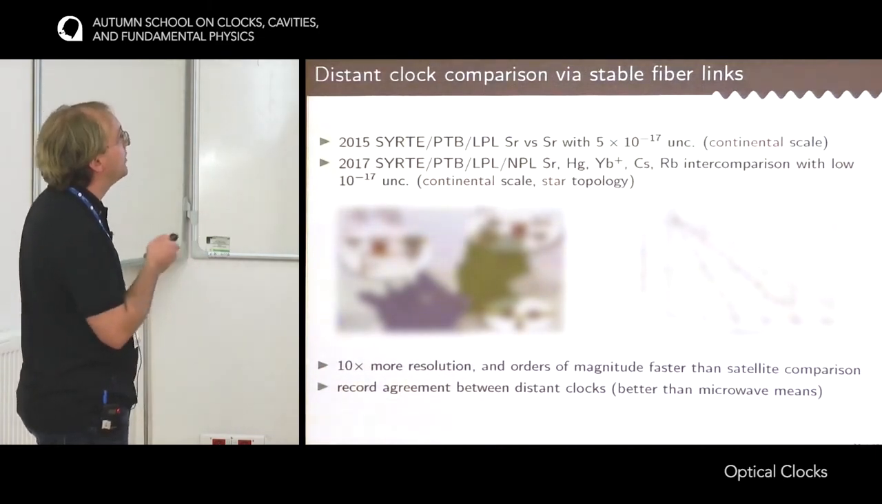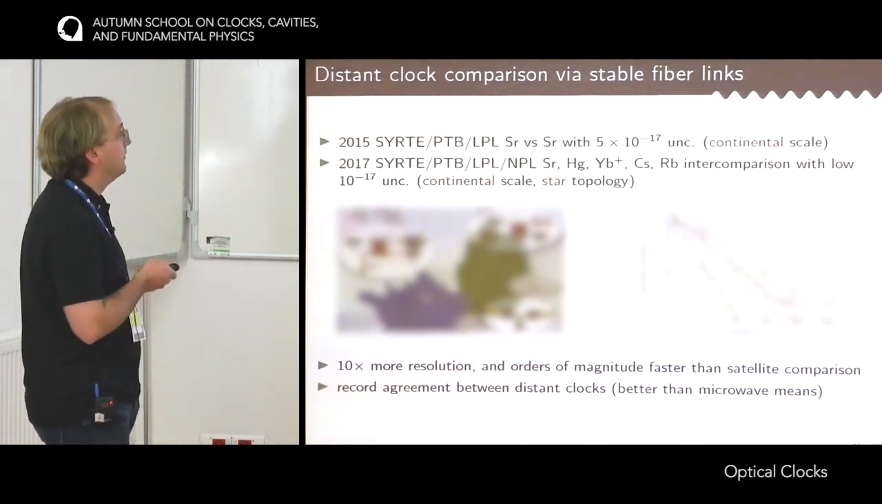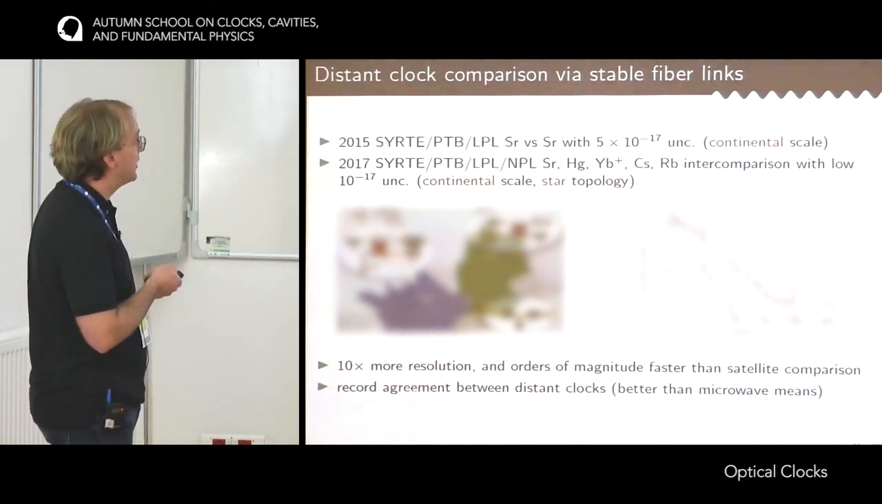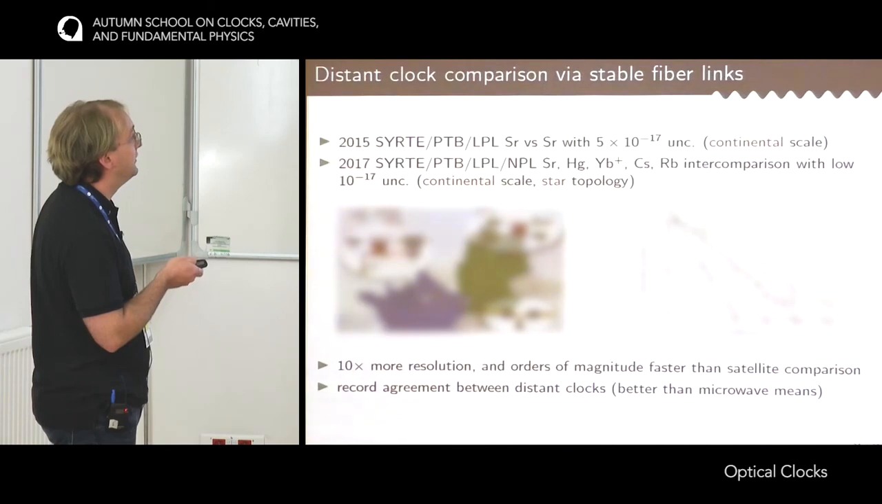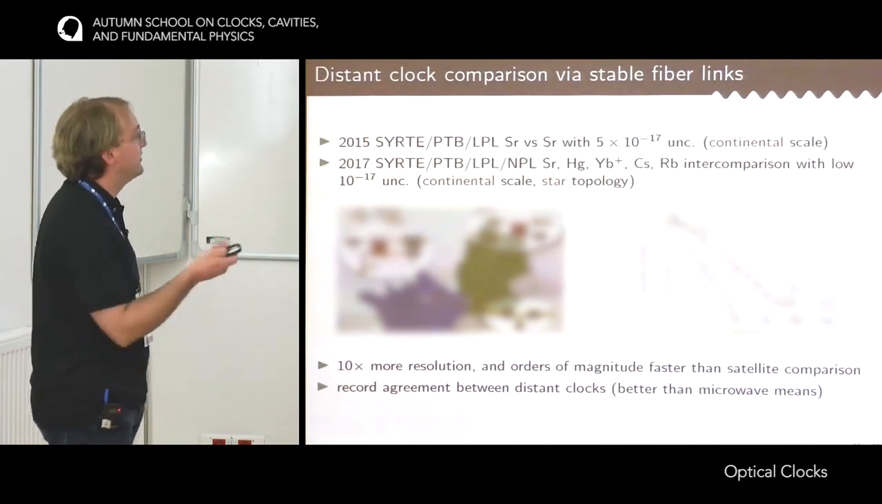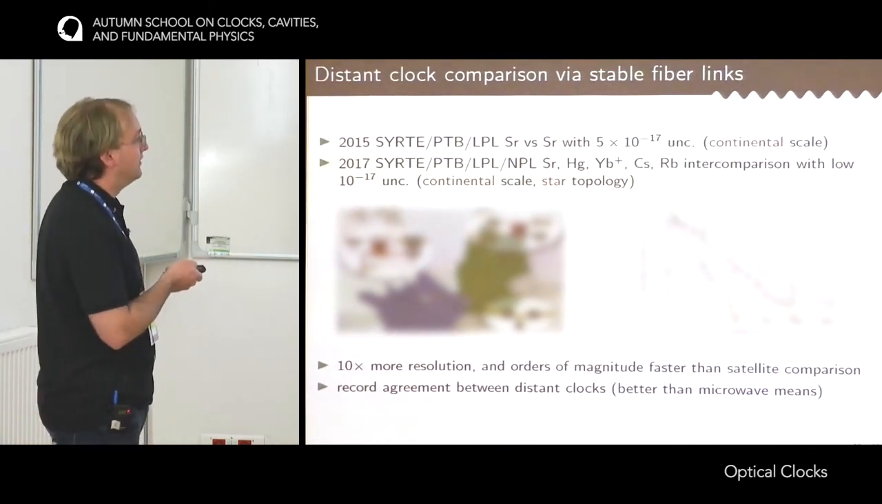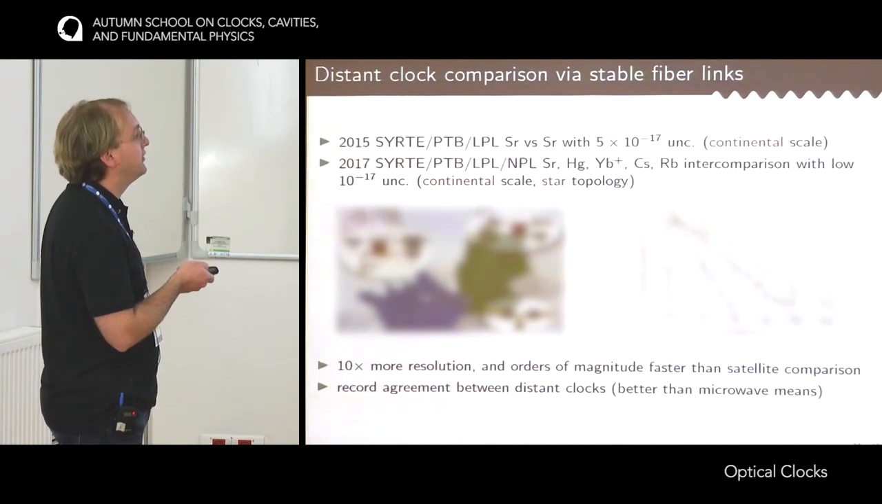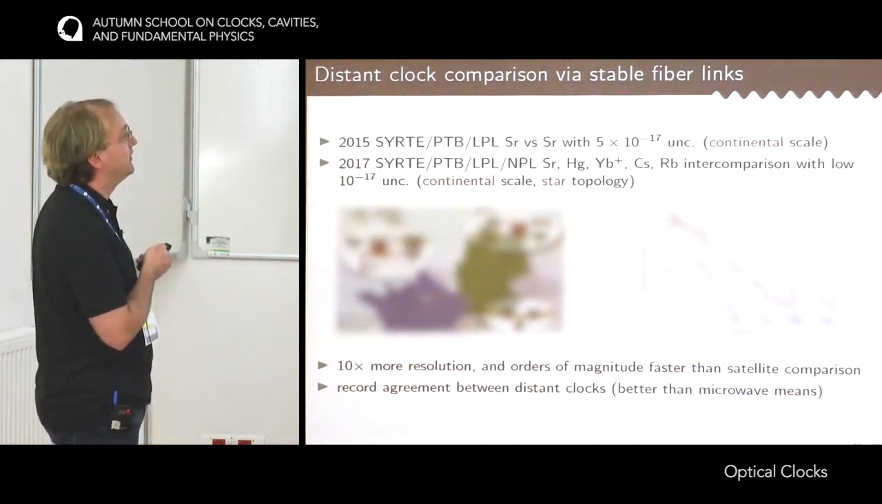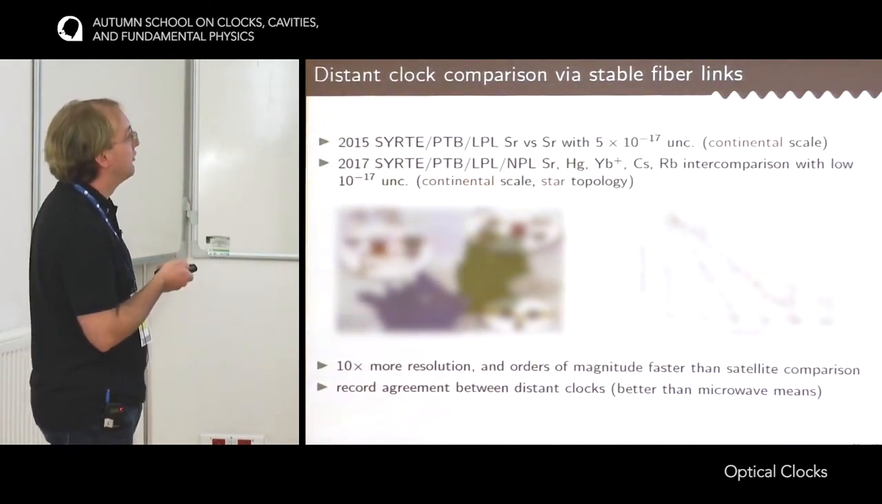And the point of this comparison is that it goes very fast, meaning that the resolution that you can achieve with this network is more than 10 times better than what could be achieved through comparison by satellite, for instance, and it's orders of magnitude faster. So where it would take several weeks to compare clocks at 10^-16 with satellites, with these links, it's possible to compare them in a matter of 1 hour.